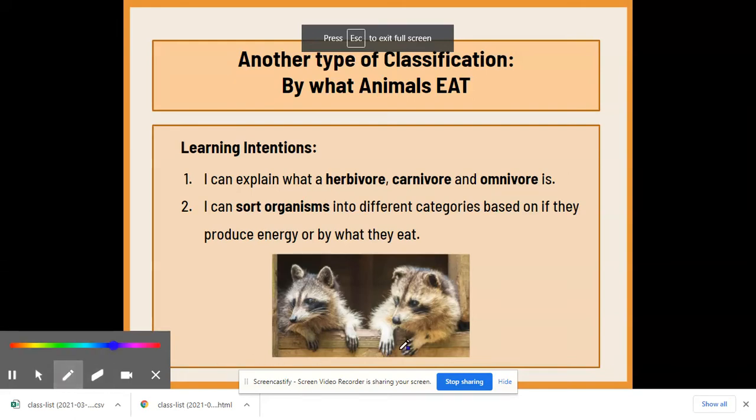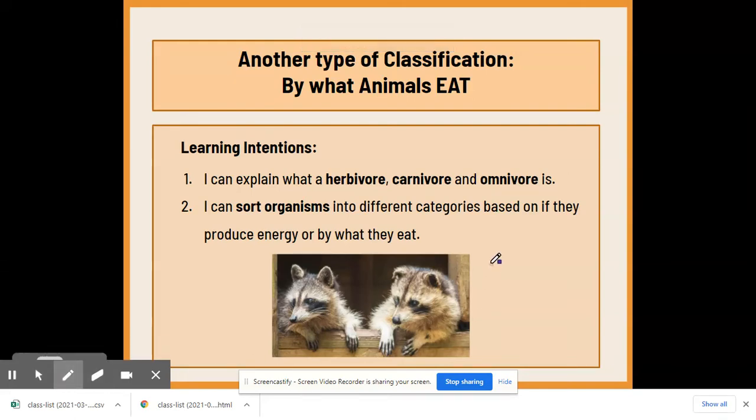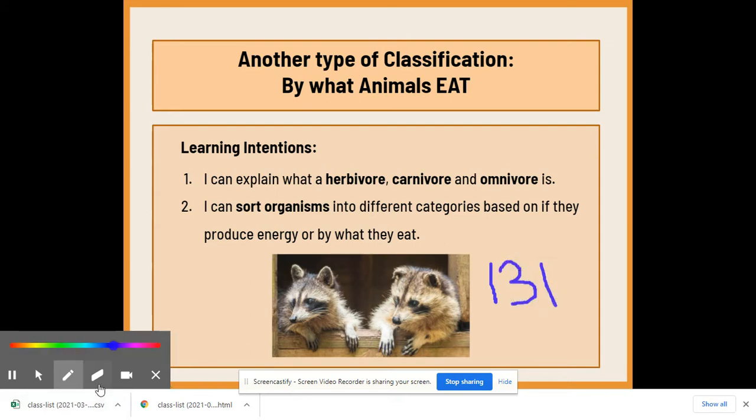Hi, everyone. If you can all take out your science books to 131. Okay. We're going to read about types of classification on how animals eat and what they're called. So, hopefully, today you'll be able to explain what an herbivore, carnivore, and omnivore is, and be able to sort these organisms into different categories based on if they produce energy or by what they eat.